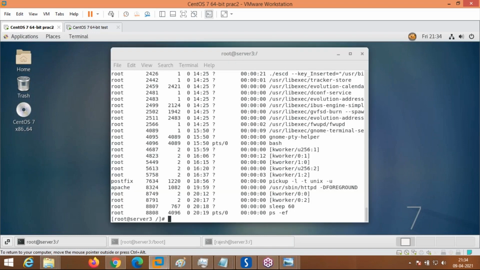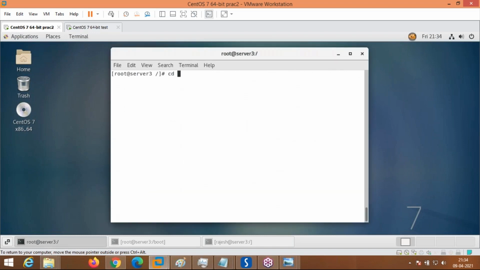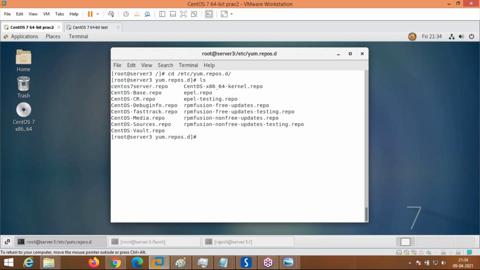I showed you the problem we get in /etc. See, these repositories will work for free in CentOS. In RHEL, these repositories will not work. You have to pay for these repositories. That is the only difference. If you want to pay and use, we don't have a license. So that is the main problem. Remaining everything is the same. The installation procedure is ditto, there is no difference.